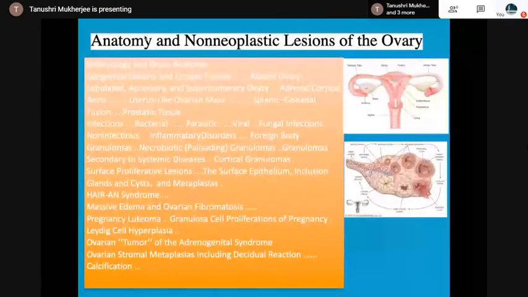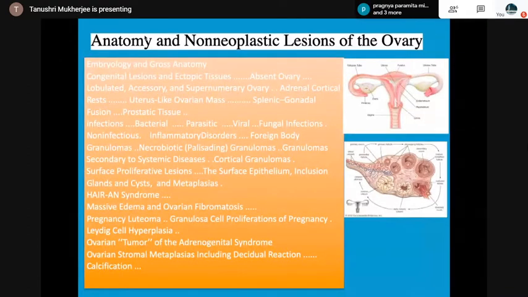The benign lesions will be like the congenital lesions, ectopic tissues, infections, then the surface proliferation, some syndromes like hair-an syndrome, then some edema and fibromatosis of the ovary, the luteomas, then stromal metaplasias, decidual reaction.